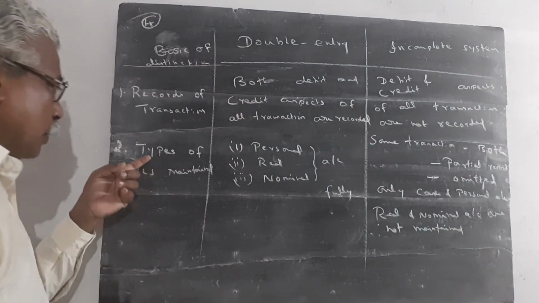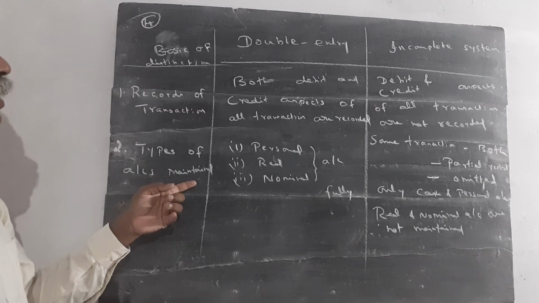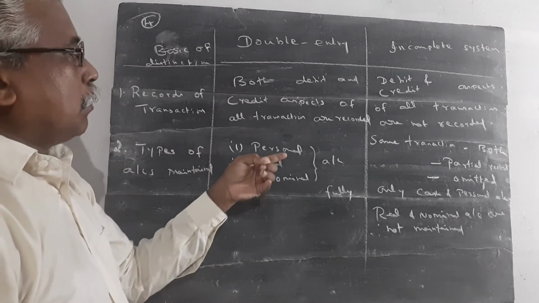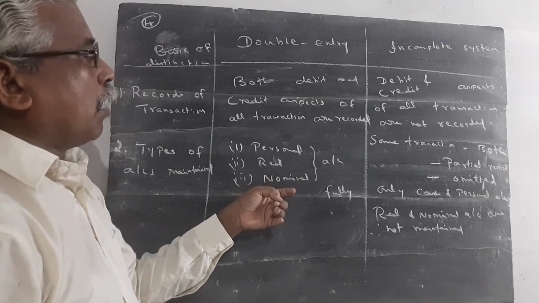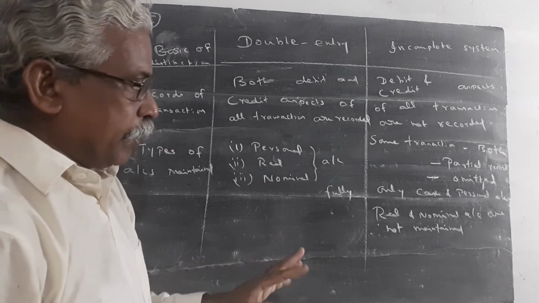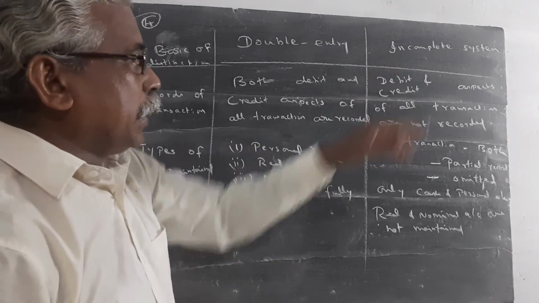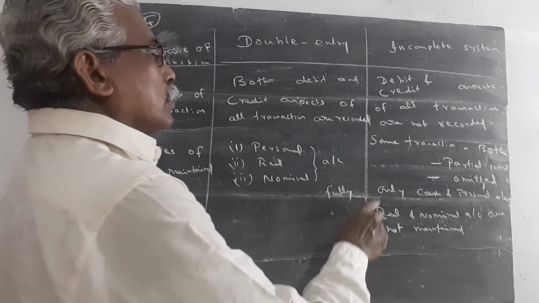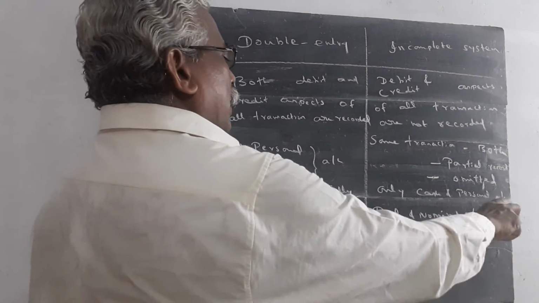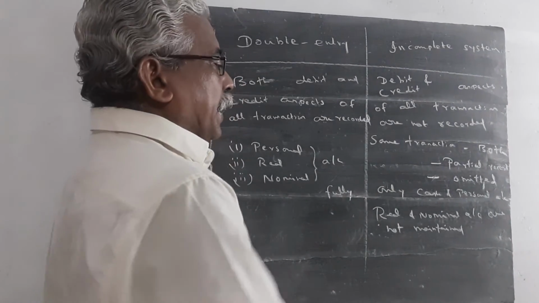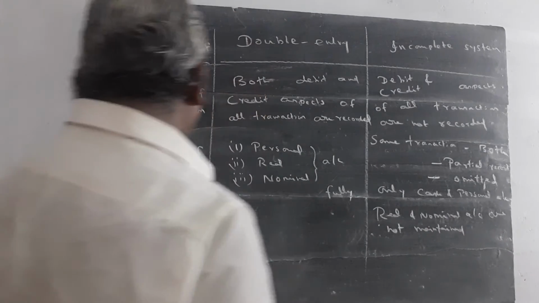Then point number 2, types of account maintained. In the double entry system, personal, real and nominal accounts are maintained fully. But in the incomplete records, only cash and personal accounts are maintained. Real and nominal accounts are not maintained at all.